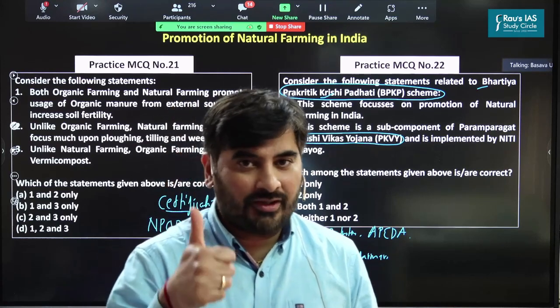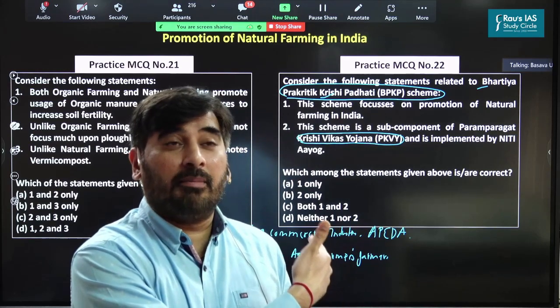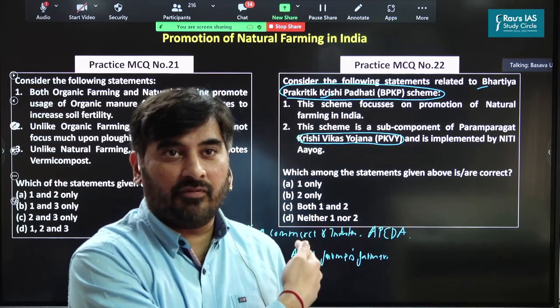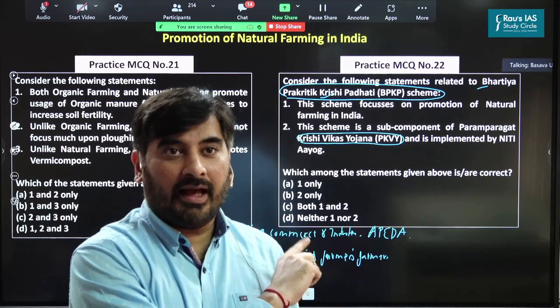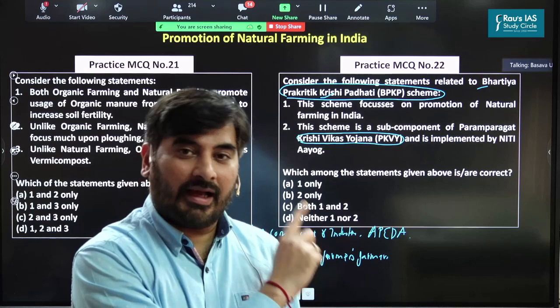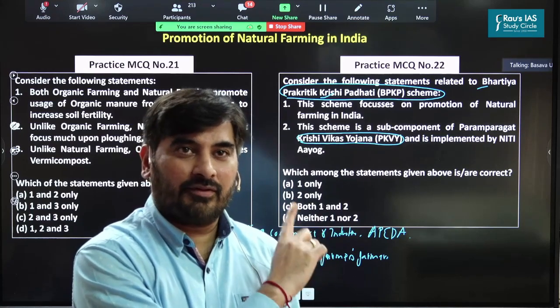So one thing which you need to know is this Bharatiya Prakritik Krishi Paddhati Scheme, which is a component of Paramparagat Krishi Vikas Yojana. It promotes natural farming, and it is implemented by the Ministry of Agriculture and Farmers Welfare. So this is the first thing.